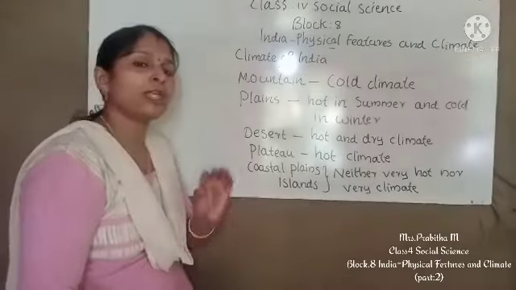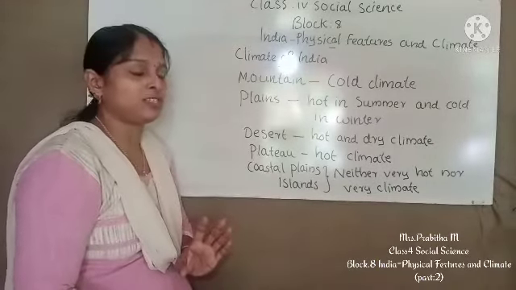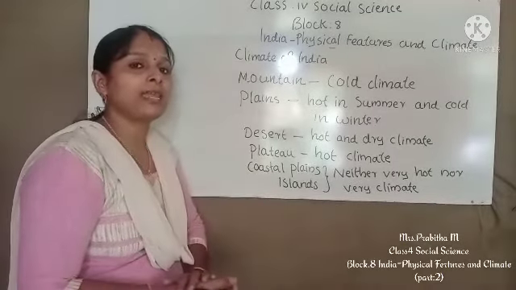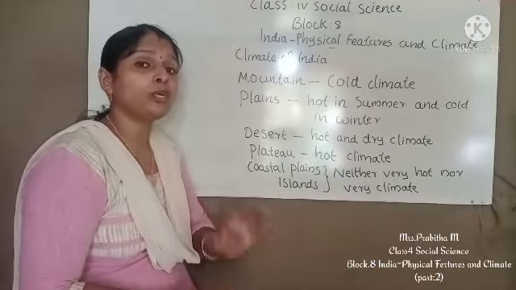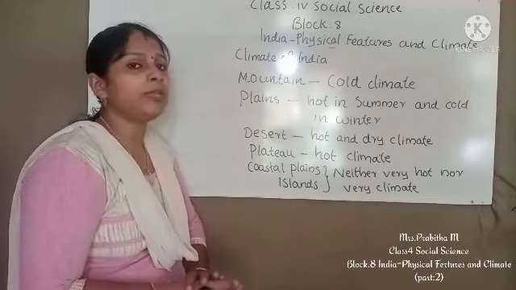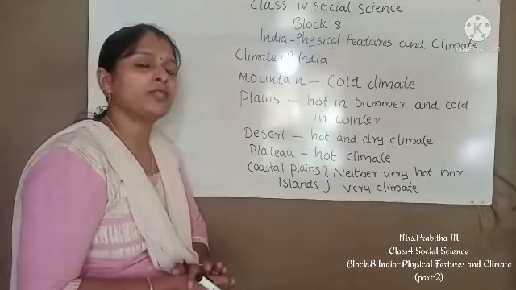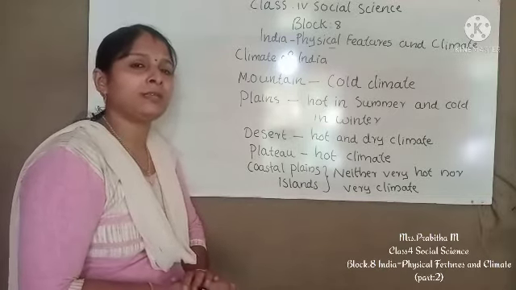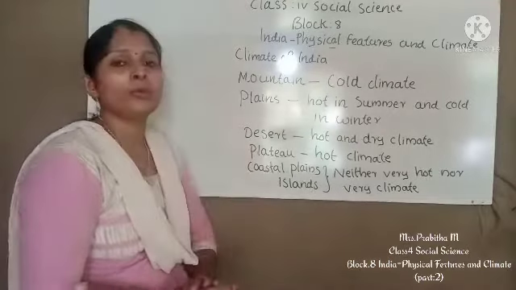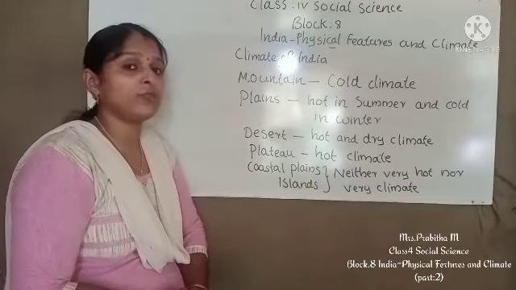Next, plateau. Plateaus also have hot climate. Next one, it is coastal plains and islands. Coastal plains and islands have neither very hot nor very cold climate. That means very pleasant climate only will be here. It is because of the wind coming from the sea that makes the climate pleasant here. Okay, so this much only you have to study about climate of each physical division.